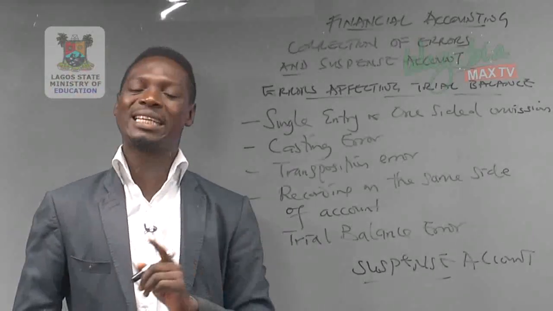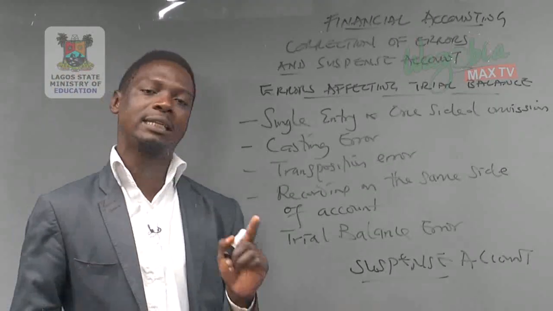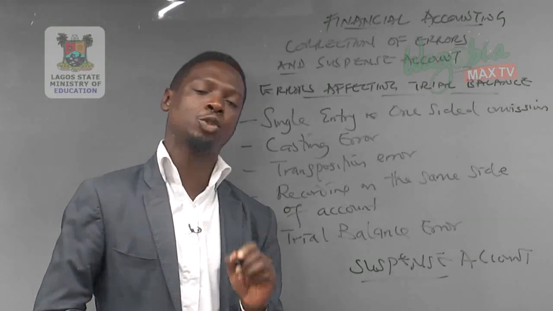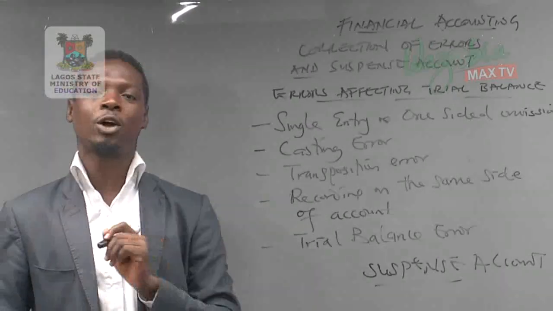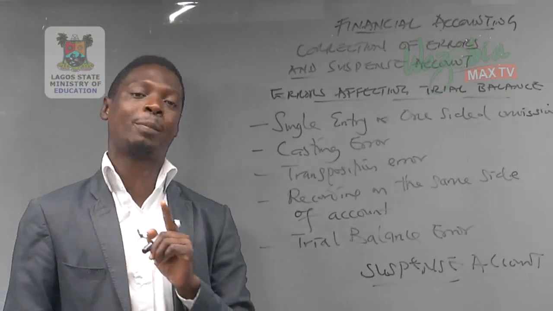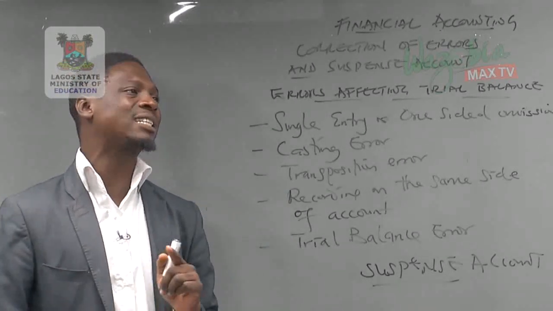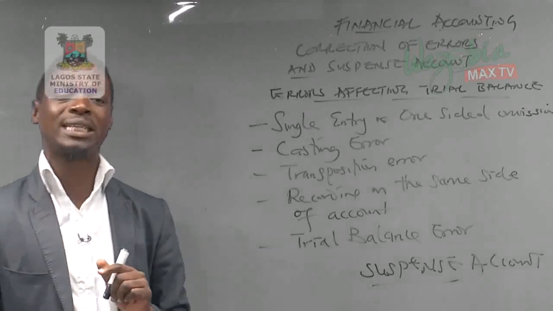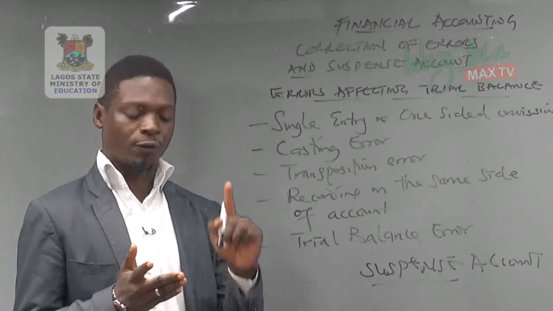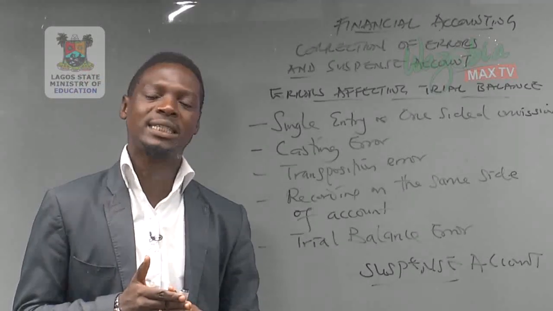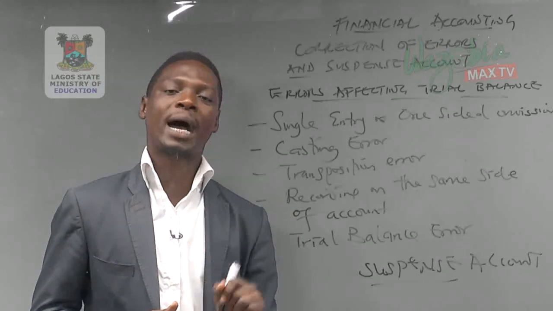In 2019, last year, question number 8 was on correction of error. In 2017, question number 6 tested what? Correction of error also. Like I said, in the past 5 years, questions have been tested 3 times in correction of error. We must familiarize ourselves with the procedure involved in correcting error. I'll go over it again. Identify the errors committed, identify the account involved, commit the error in the ledger, correct the error, and post into ledger and post into journal with proper narration.